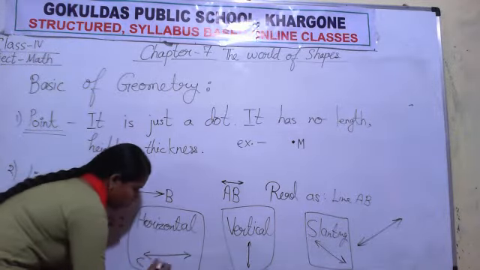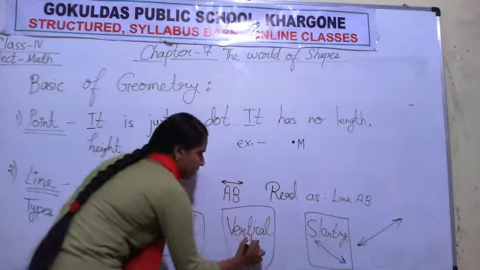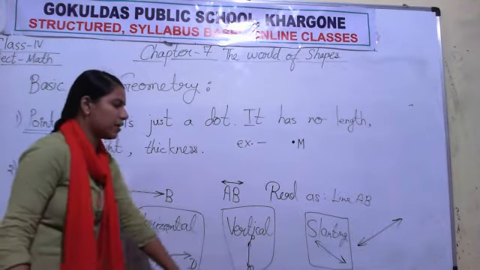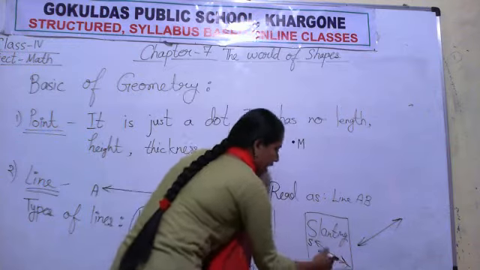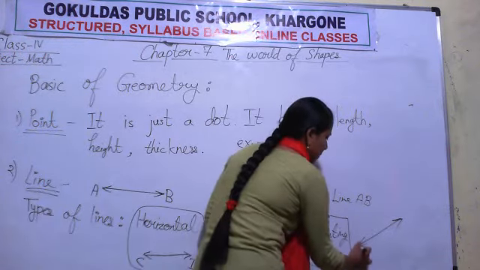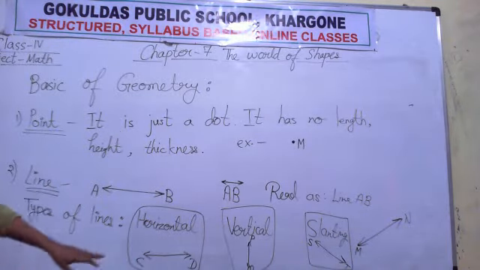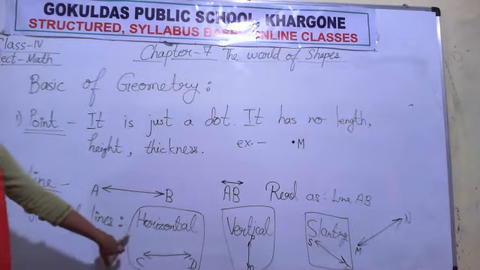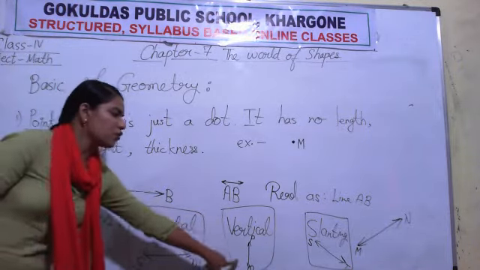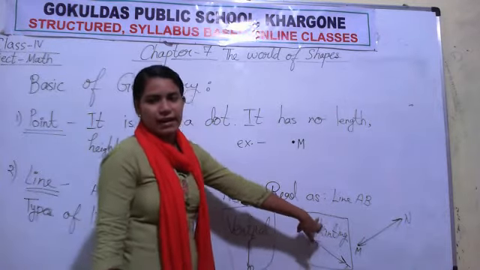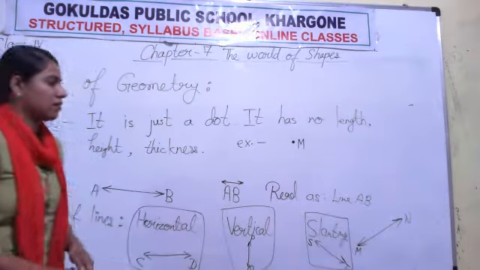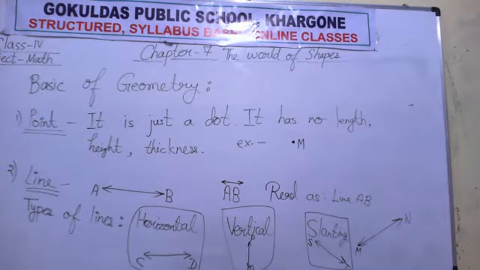We can give name to it: line CD, line PQ, line ST, line MN. So how do I read it? Line CD is a horizontal line. Line PQ is a vertical line. Line ST is a slanting line, and line MN is also a slanting line. So we have discussed point, line and types of line.